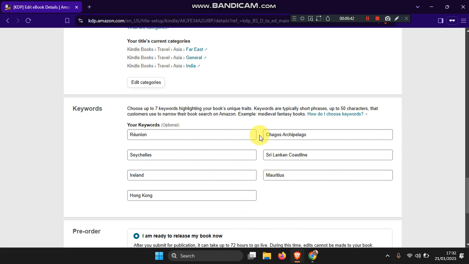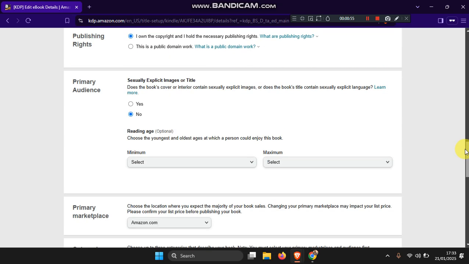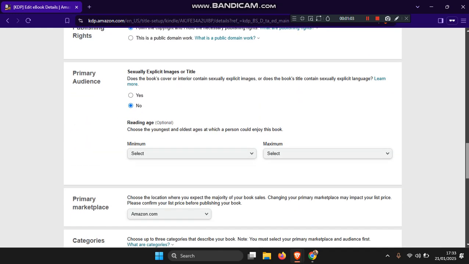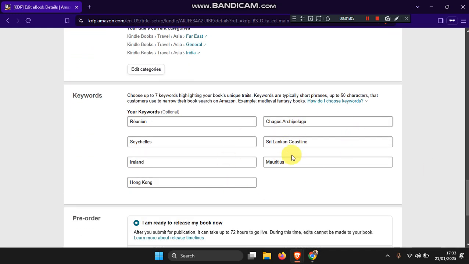Alright, now as you can see, the 7 backend keywords I filled in here, as of the day this video is recorded in 2025, is for a travel guide, and I'll show you how I got the 7 backend keywords. Let me show you the travel guide. Alright, so it's actually a Maldives travel guide I did, so I'll explain to you how I got these 7 backend keywords, and so you too can get yours.